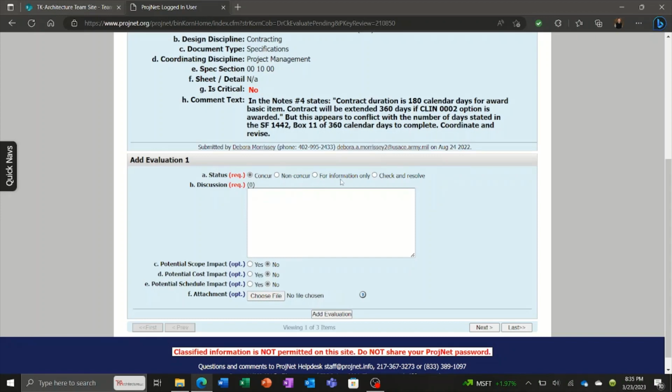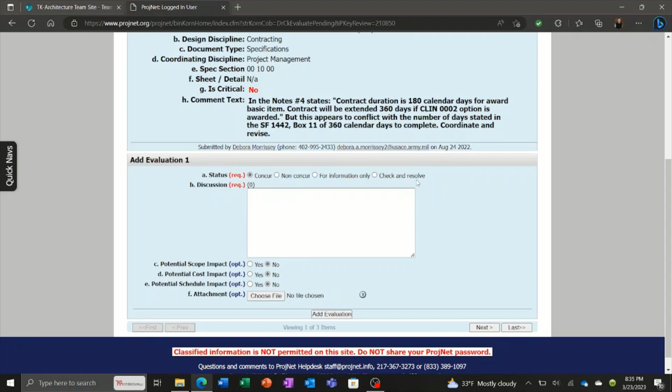For information only, sometimes the submitter may just be asking a question, or there's just some information that you can provide. It's neither concur or non-concur. And then finally, check and resolve. This a lot of times is there's some confusion. You don't understand the submitter's comment, or there's some coordination, some direction that needs to be given.